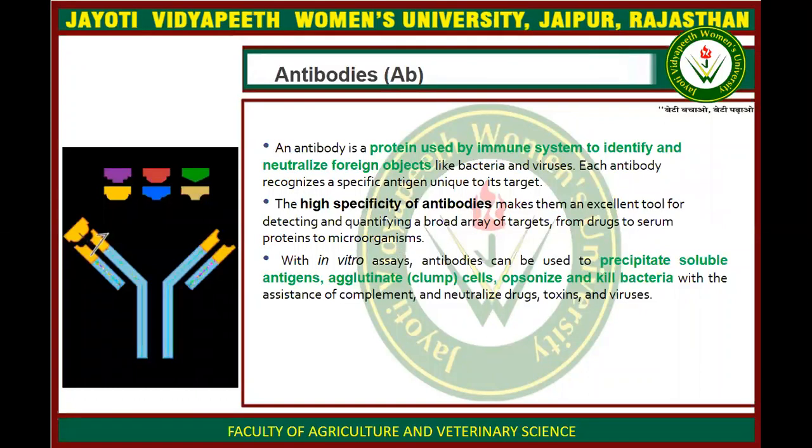So what do antibodies do? They perform some specific functions against antigens. These functions include agglutination, opsonization, and neutralization. So antibodies play an important role in the elimination of antigens, bacteria, toxins, and viruses.